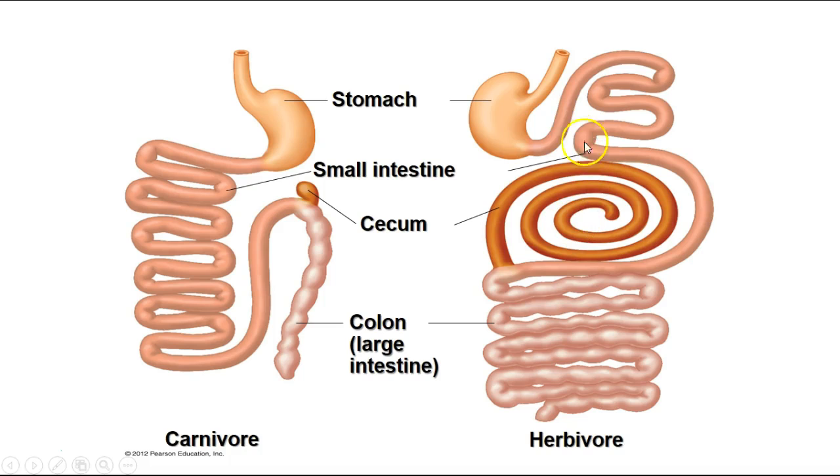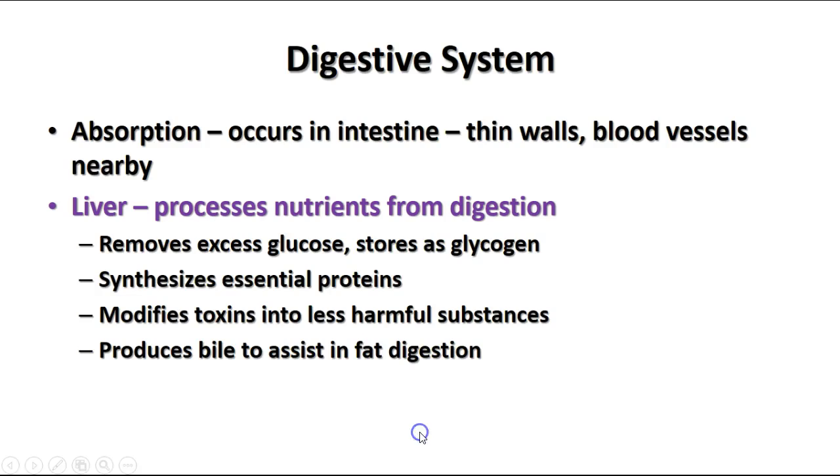In a herbivore, like a koala bear, there's a fairly long small intestine, but there's also a very long compartment called a cecum. The cecum is involved in a process using bacterial action to help break down the plant material, and then all of that goes back into the colon, where the waste material is compacted and then eliminated from the body.